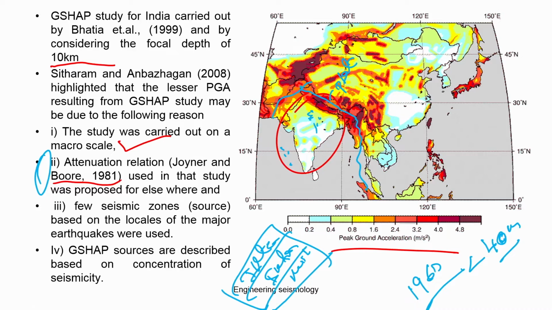One is the earthquake engineering department at Roorkee, and the other is NGRI, the National Geophysical Research Institute. Bhatia was part of the NGRI. They did this work, which is appreciable at that point of time, and maybe more depth of information should have been handled in producing that map, which might have been more useful.